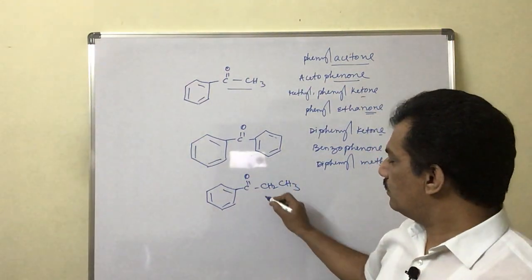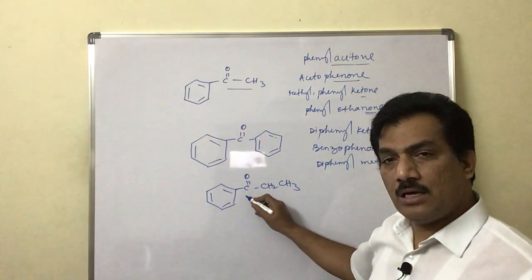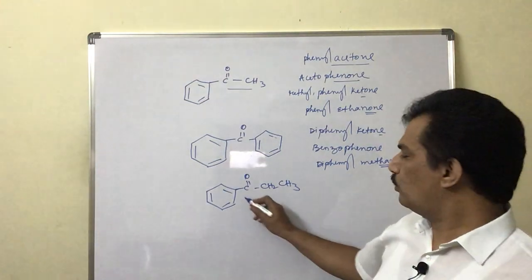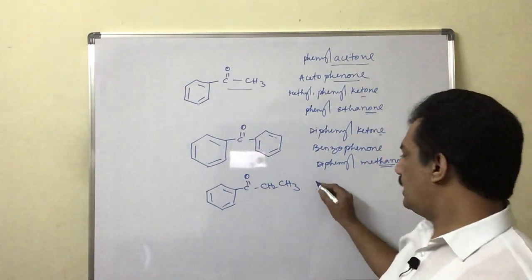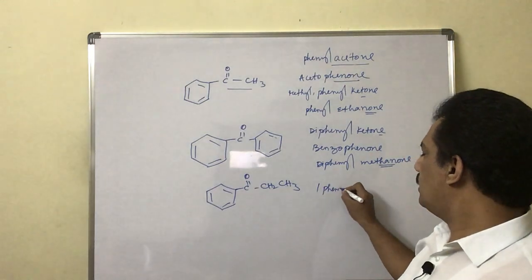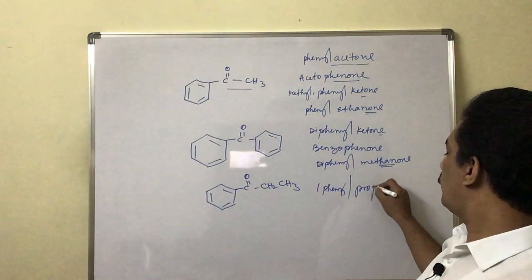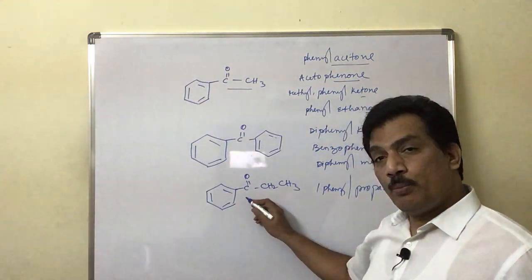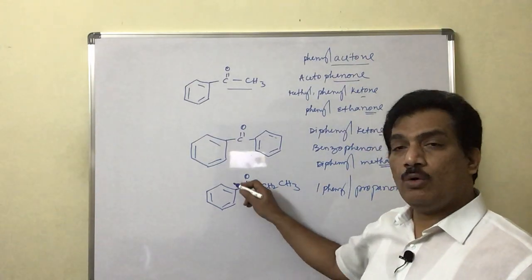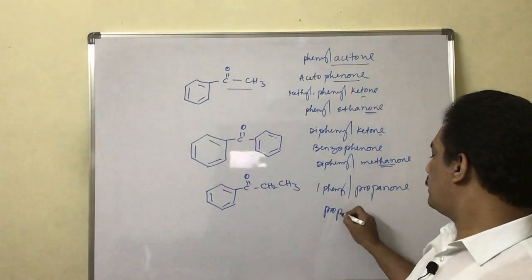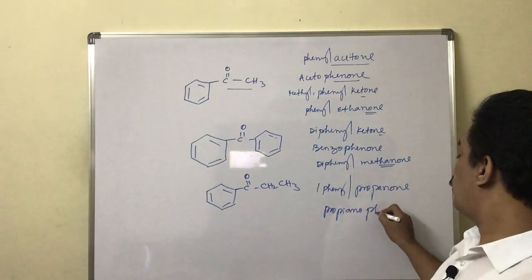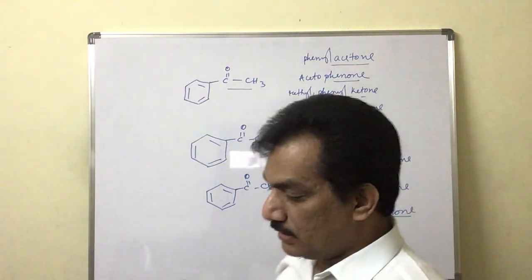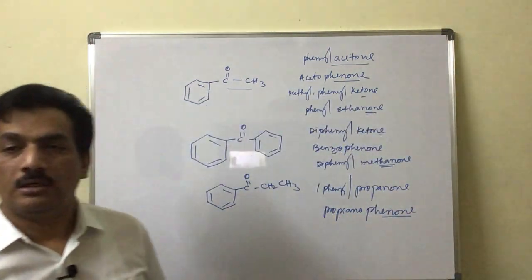In this case, this one is considered as the aliphatic ketone, that is propanone. In that propanone there is a phenyl group on the first carbon, hence it is 1-phenylpropanone, or sometimes it is considered as propiophenone. Like this we can consider. These are different compounds and their common and IUPAC names respectively.